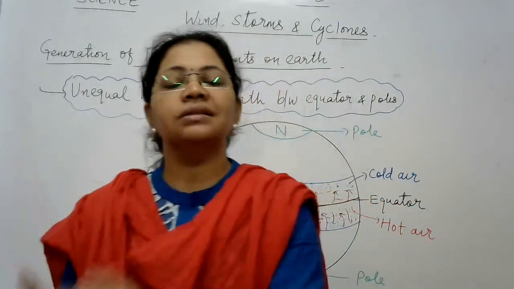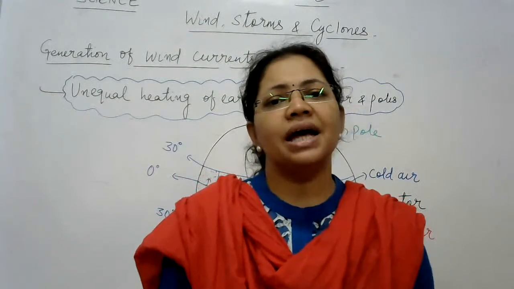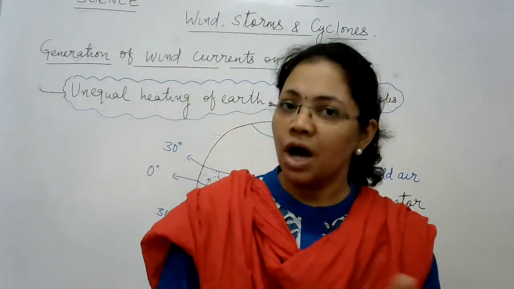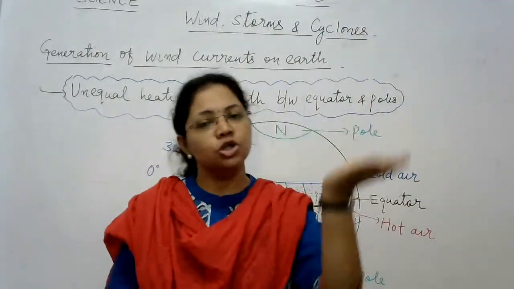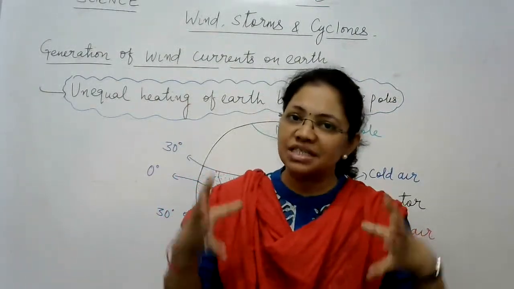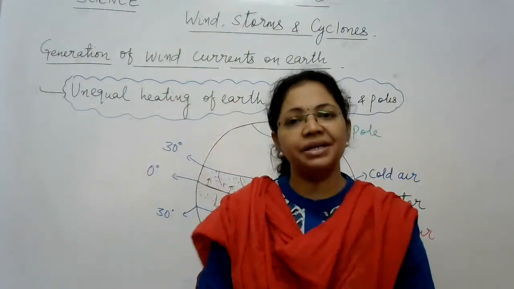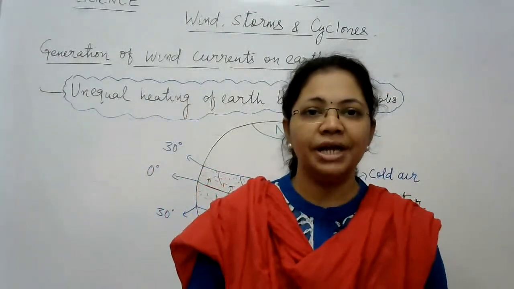Another thing I discussed was that air has a tendency of moving from a region of high pressure towards a region of low pressure. I also told you that the greater the difference of pressure between the two areas between which air has to move, the higher will be the speed of the air.